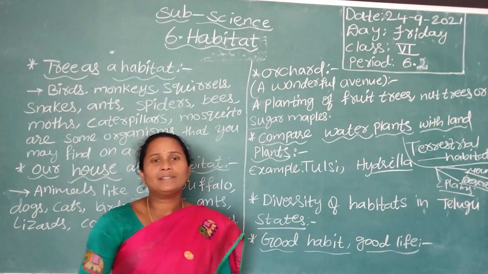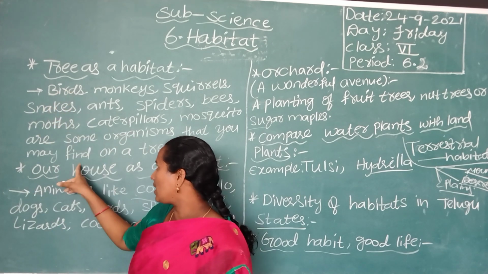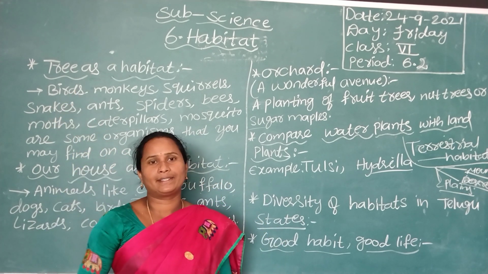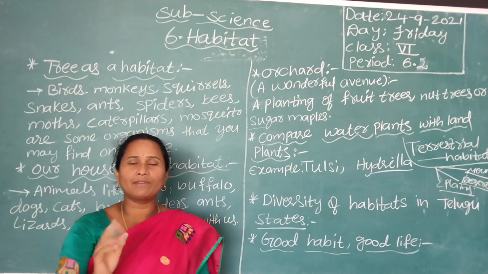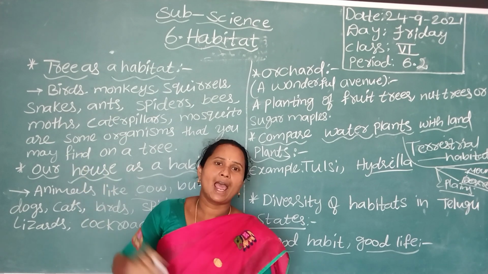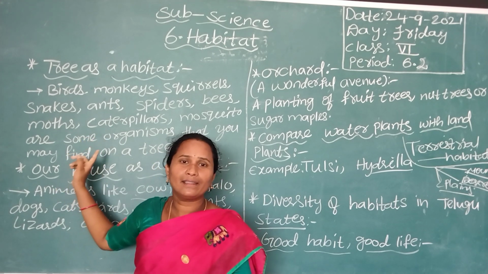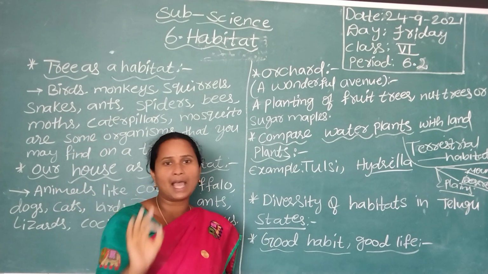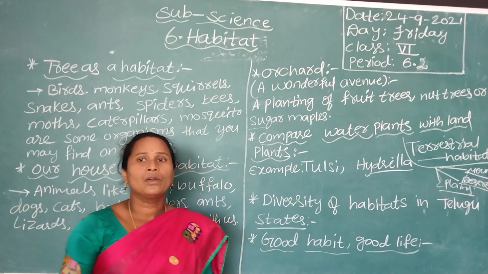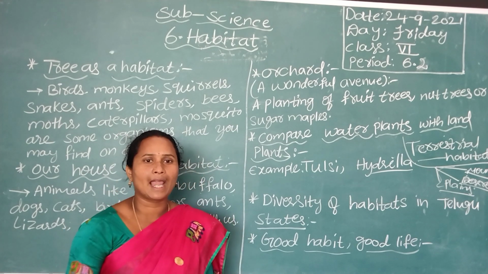And when we are cutting the trees, what happens? The different kinds of animals we are discussing have the right to live in their places. When we cut the trees, they lose their habitats. We do not accept any small change, so how can these animals accept changes? So we should not cut the trees; we should plant more trees, avoid use of plastic and keep the environment clean and green.